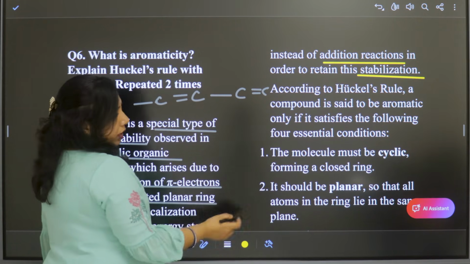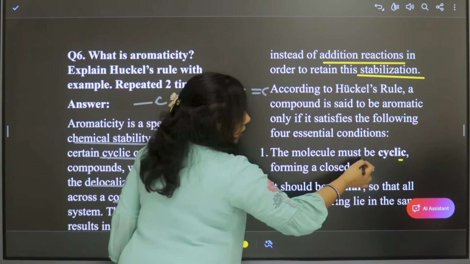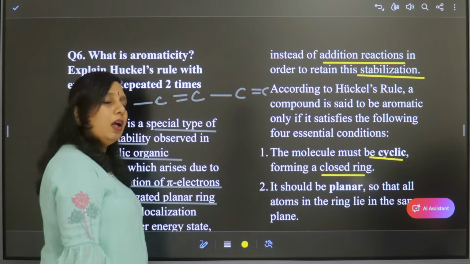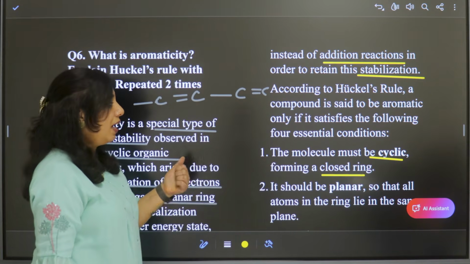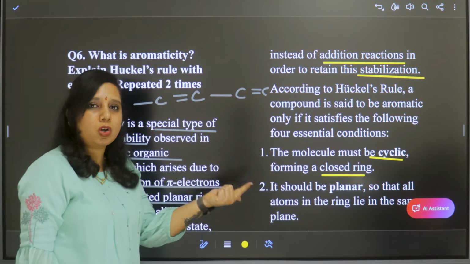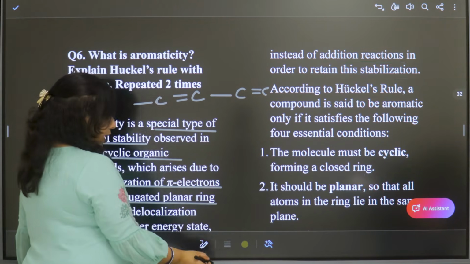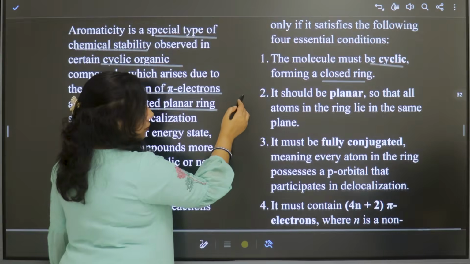Let us see them. The first one is cyclic, a closed ring, not an open ring. The molecule should have a cyclic structure and also a closed ring. Next one is planar.